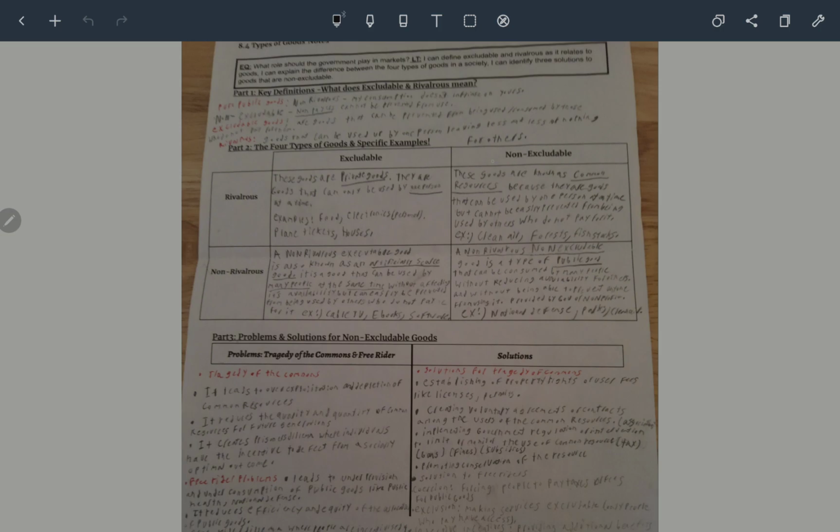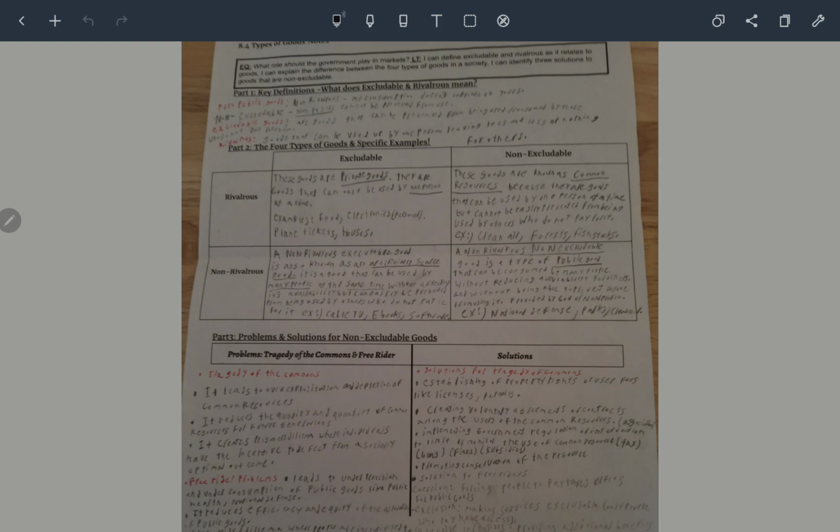And we have non-excludable and rivalrous goods, which are common goods. They are considered common goods because they are used by one person at a time, but cannot be easily prevented from being used by other people who do not pay for them. Their examples can be clean air, forests, and fish stock. So if you're just breathing clean air, nobody can stop you from breathing air. It's just that it can be used by few at a time.